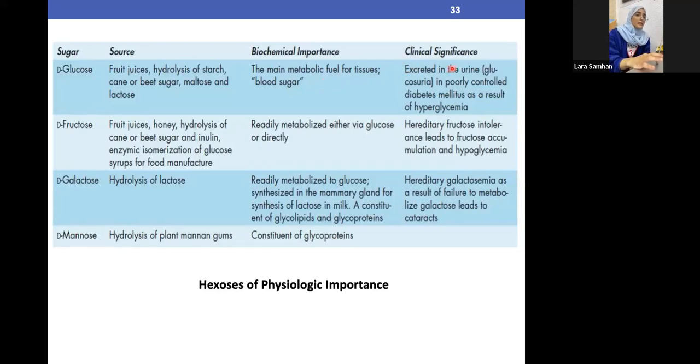And this is the clinical significance of glucose. It's usually high in diabetic patients or patients who have diabetes mellitus. So either the patient isn't compliant to the medication,